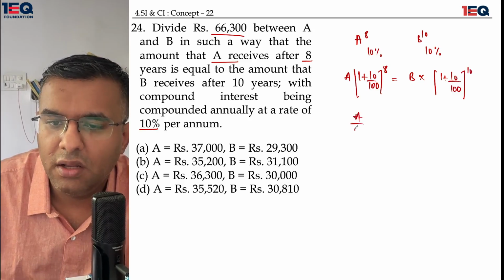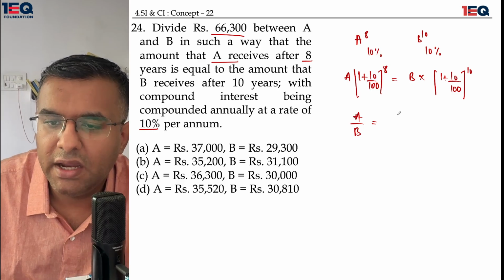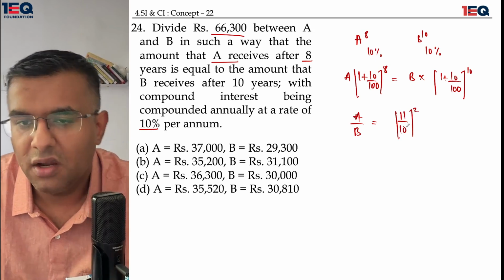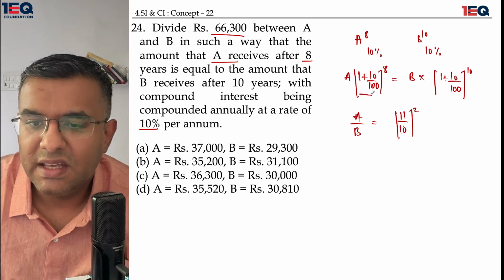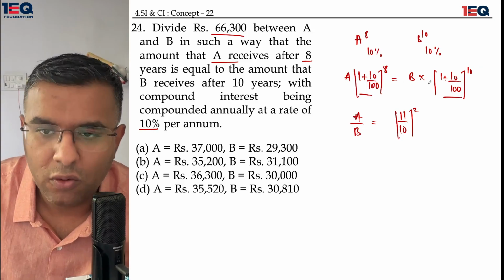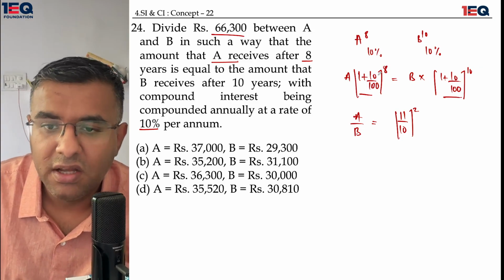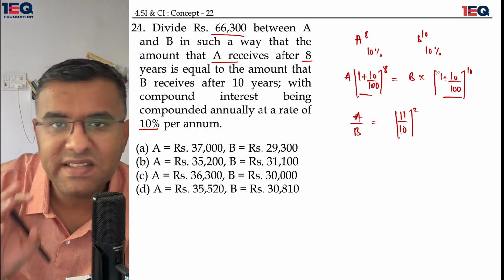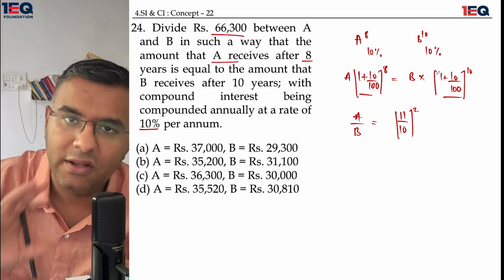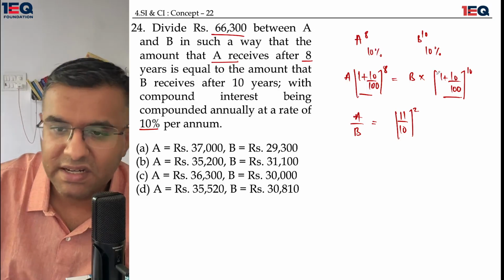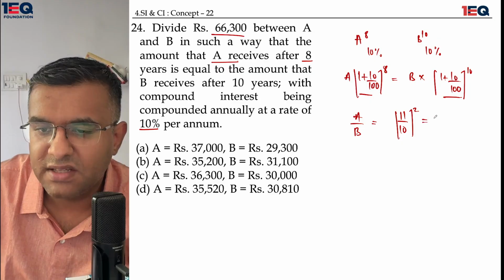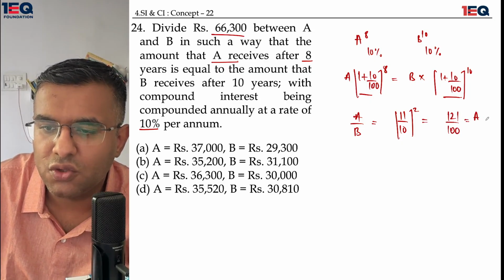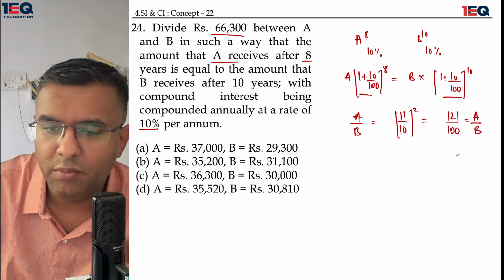If I do A by B, I get the value of 11 by 10 whole square. How did it become a square? The things inside the bracket are equal. The powers are on opposite side, so the powers would get subtracted. Why? Because the powers are going to become the numerator and denominator. When the same base is available in the numerator and denominator, at that time the powers get subtracted. So 11 upon 10 is my situation. So 121 upon 100 is the ratio of the shares of A and B.